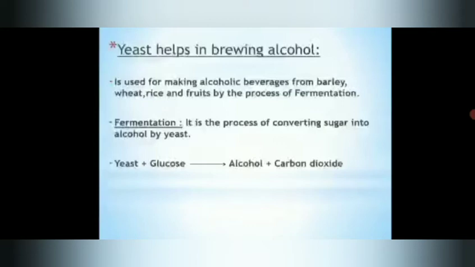Here you can see yeast is used for making alcoholic beverages from barley, wheat, rice and fruits by the process of fermentation. So what is fermentation? It is the process of converting sugar into alcohol by yeast. So where is this sugar present? This sugar is present in wheat, rice, barley and fruits. Whatever sugar is present in these grains and fruits is consumed by yeast. See here, yeast plus glucose gives alcohol plus carbon dioxide. This glucose or sugar is converted into alcohol by the yeast.